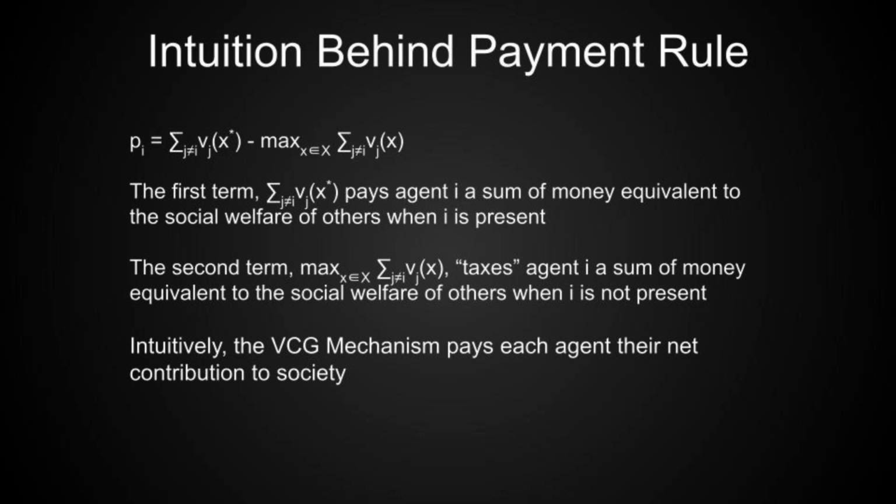With the case of bidder 2 and 3, however, since bidder 1 values the Rubik's Cube the most, it doesn't matter if we take either of them out of this environment. It would still make sense to give the Rubik's Cube to bidder 1, and so bidder 2 doesn't impose any sort of benefit or cost onto anyone else by his participation, and same for bidder 3, which is why we don't make any payment or force them to make any payment.